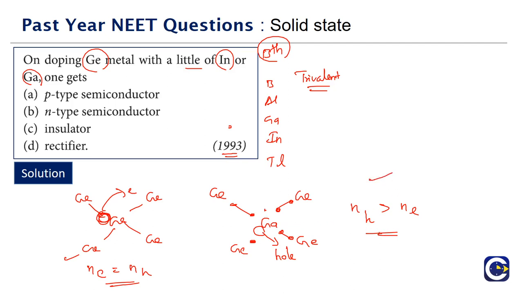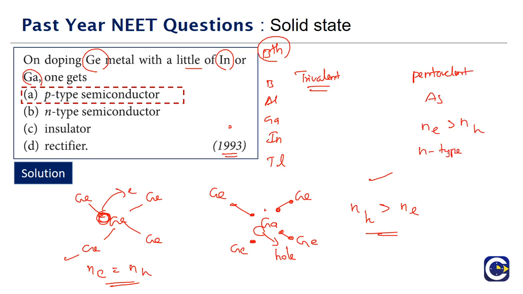This type of semiconductor we call a p-type semiconductor, positive type. If instead we use a pentavalent element, meaning the 15th group elements like arsenic, then the number of electrons will be more than the number of holes. We call it the negative type or n-type semiconductor.